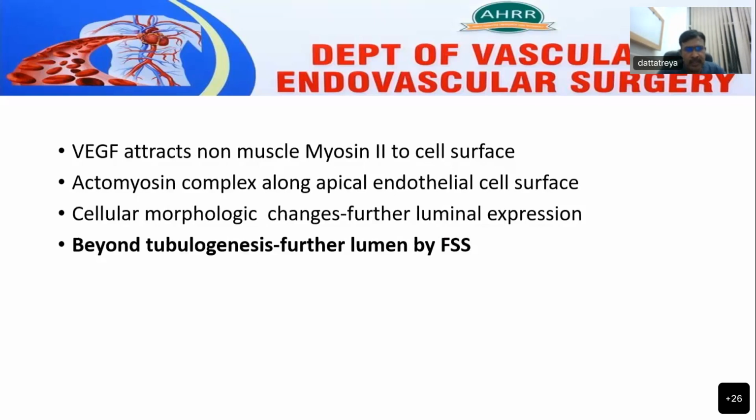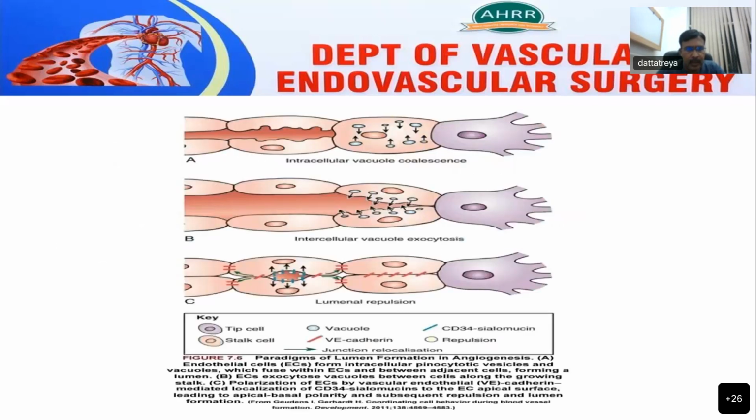The cellular morphologic changes are led by further luminal expression. Beyond tubulogenesis, further lumen expression is driven by fluid shear stress. This is the pictorial representation of three mechanisms: intracellular vacuole formation, vesicle formation, and further fusion, resulting in the formation of lumen. The other is intercellular vacuole exocytosis, resulting in the lumen. The third mechanism is CD34 sialomucin formation and repulsion of the negatively charged particles, resulting in the formation of lumen.